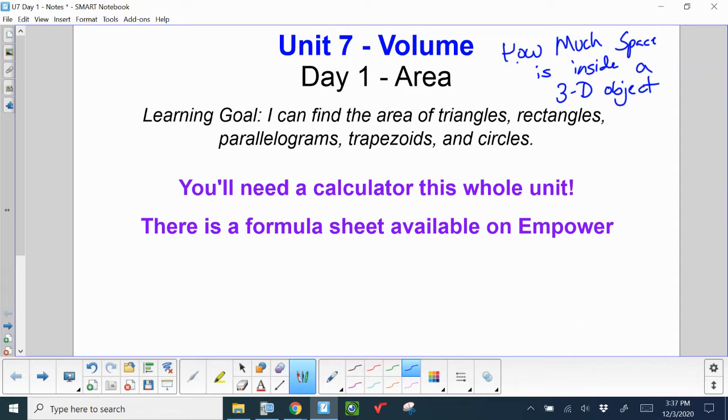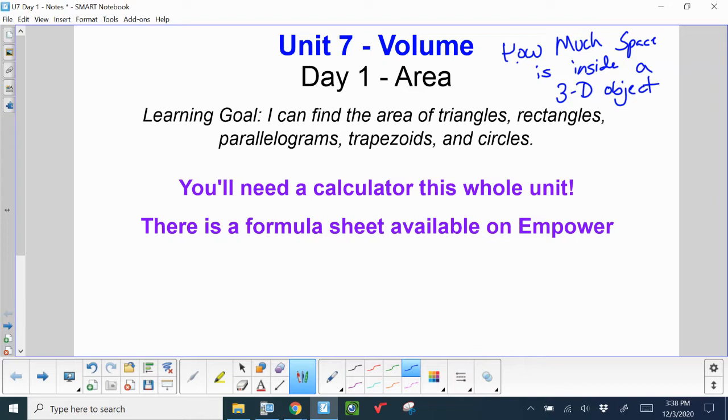And before we get into our three-dimensional shapes, though, we are going to look at our two-dimensional shapes and just talk about area before we proceed into volume. So today we're going to find the area of triangles, rectangles, parallelograms, trapezoids, and circles.